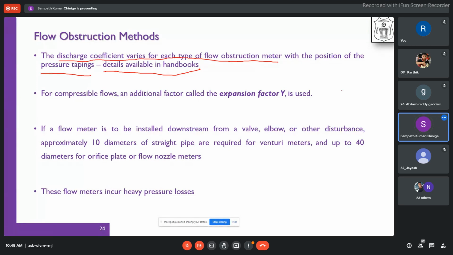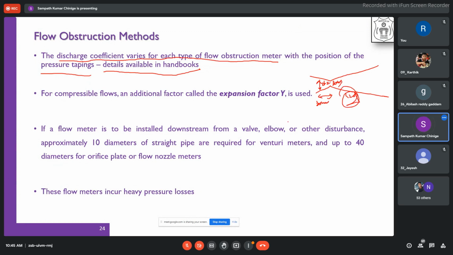Take a venturimeter, for example. Suppose this is a venturimeter, and this diameter is 30 mm. So 30 mm before the throat, we have to keep the pressure tapping. And the second one I have to keep at 1.2 times the diameter.